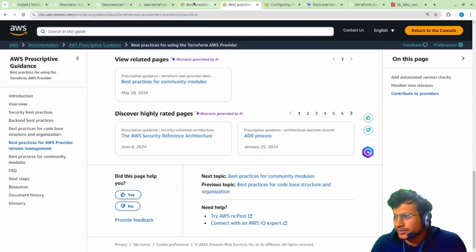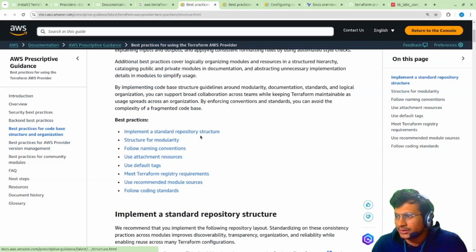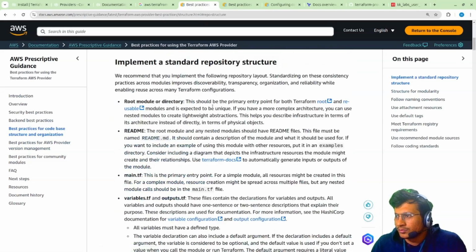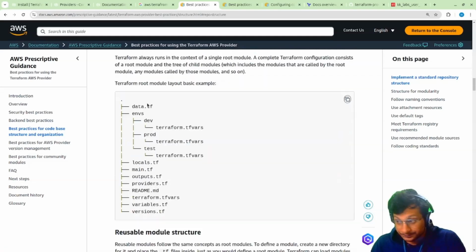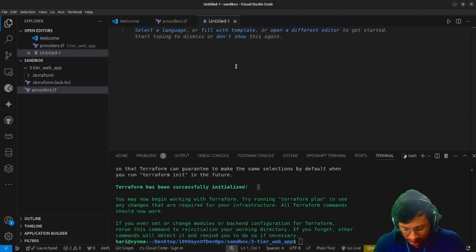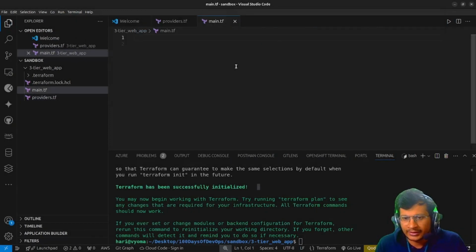Okay, so best practices. I'll go into this best practices section, and here: implement standard repository structure, root module or directory root. So here we are. We have configured providers.tf. Now there is a requirement for main.tf. main.tf is the file that has all the configurations which we require in our cloud infrastructure.